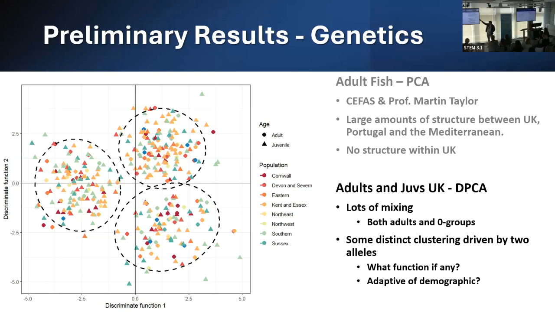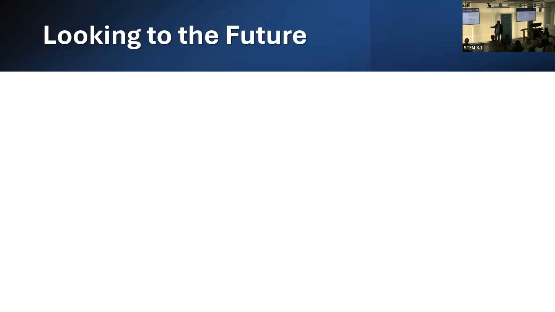However, this plot shows adults and juveniles as points, coloured by region. Within each of these clusters, there's no real structure happening. They're all mixes of all different regions, but there's clearly something driving the difference here. So we're really interested in working out what that is going forward, and in corroborating whether this effect is real or not. Looking to the future, this information is really useful to us for management and policy.